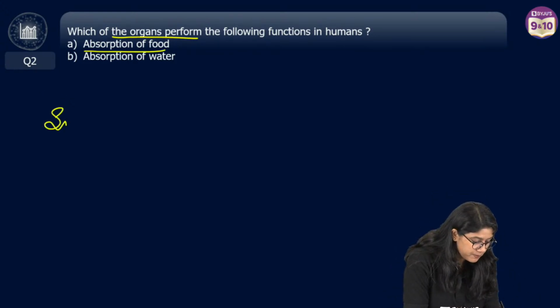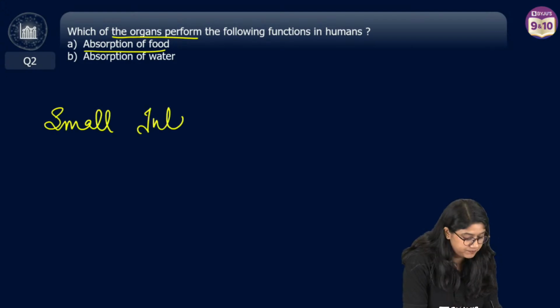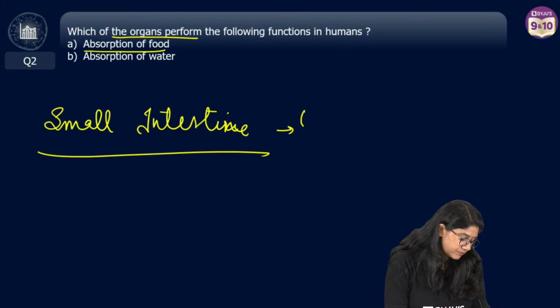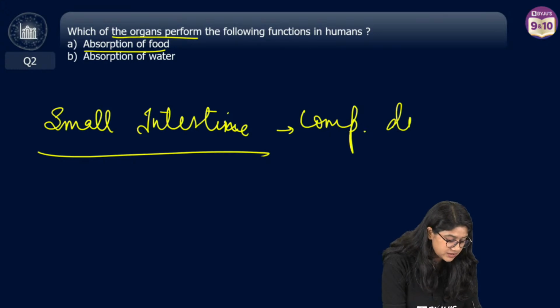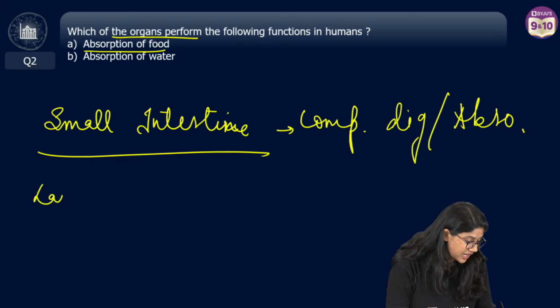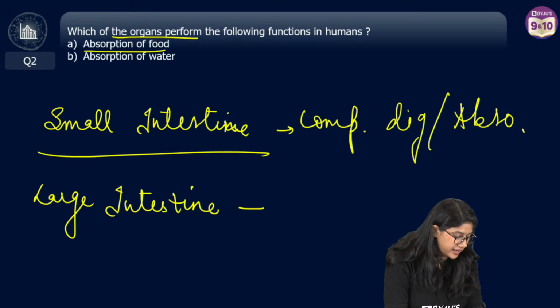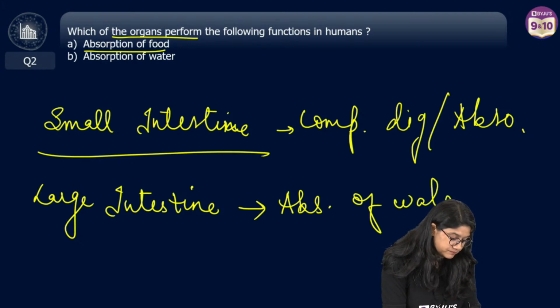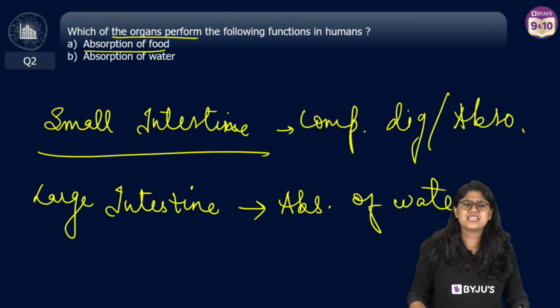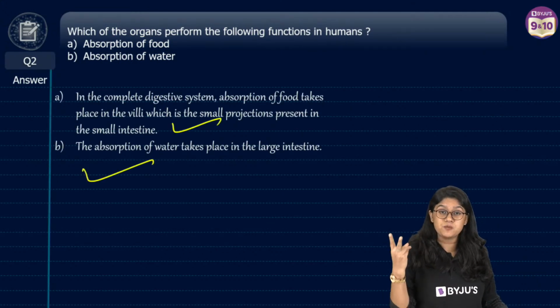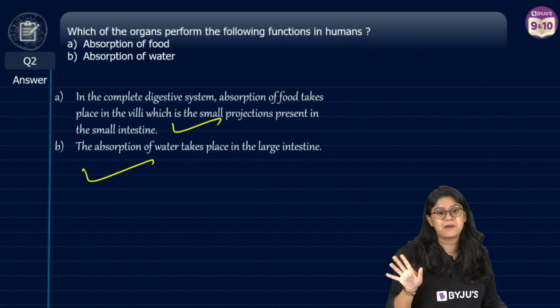Absorption of food: small intestine. We know that small intestine, we will see the complete digestion and absorption. In large intestine, what we have in large intestine is absorption of water. We remember this. It's an easy question. Here, this is how you can write the answer. Again, this question comes for 2 marks. You can write small intestine and large intestine. You will get marks for that also.